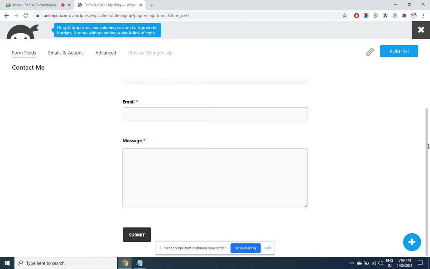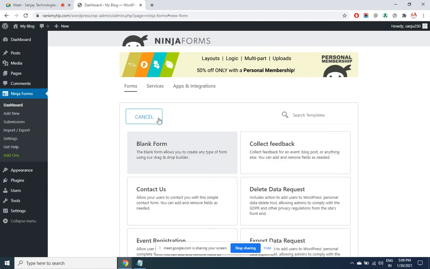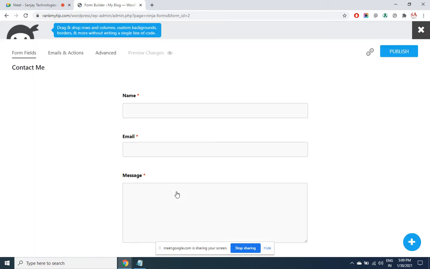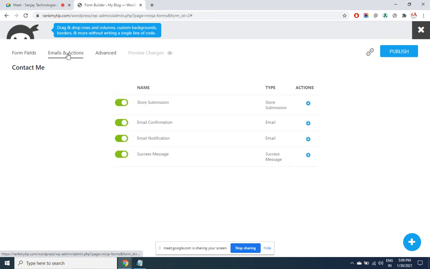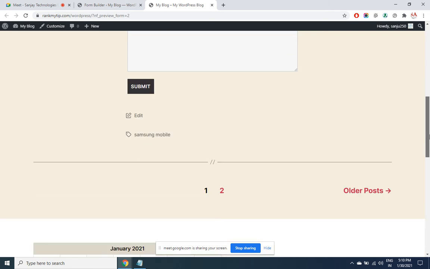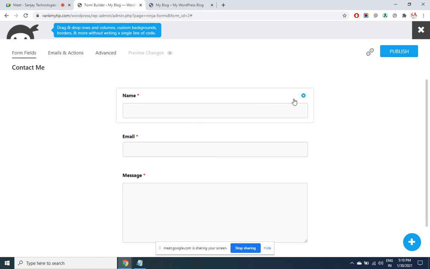But I want to have custom fields. So what I'll do, I'll build another form. Add new. Contact us form. There have to be options here. These are the three fields. I want to add another field, so form fields. Okay, here plus.